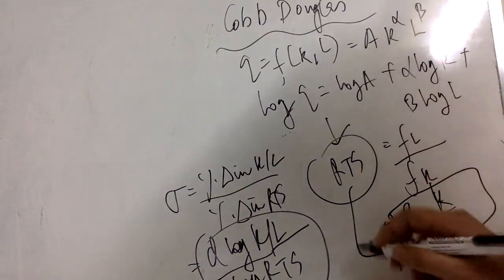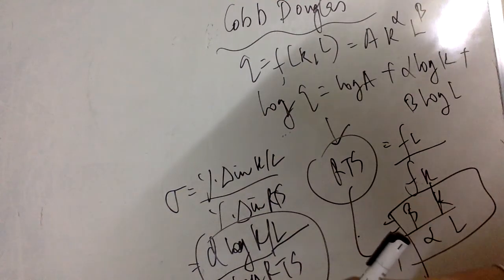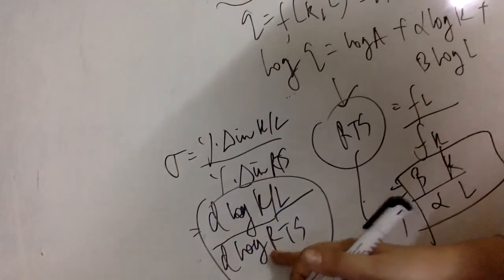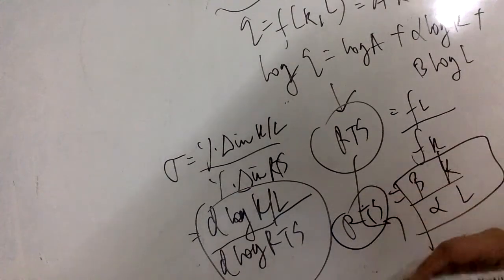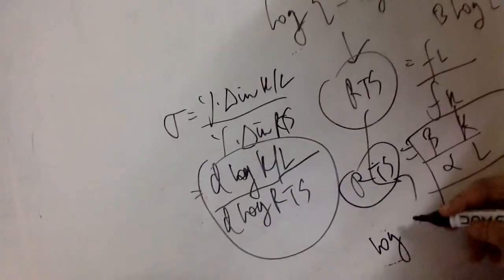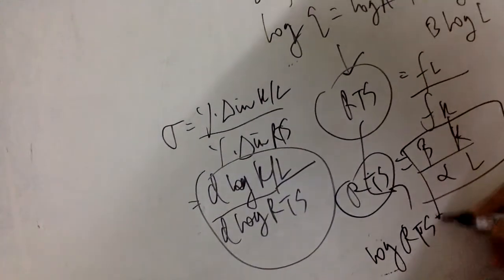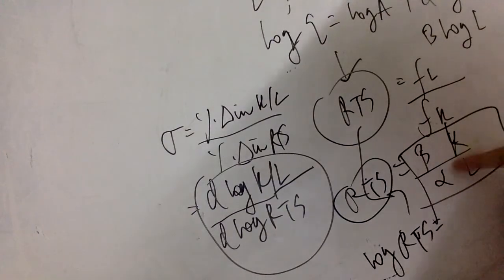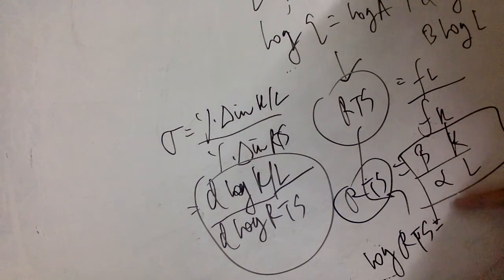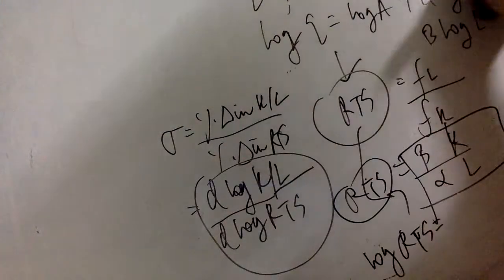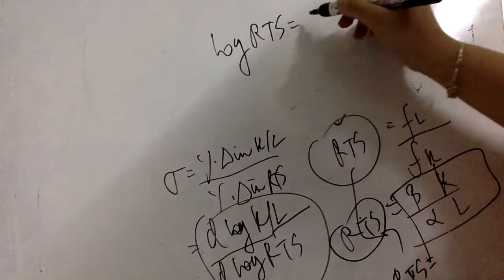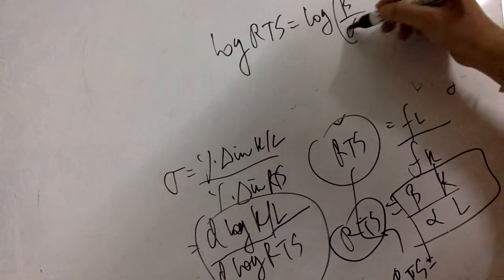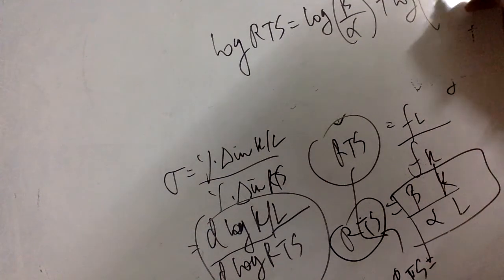Now if I want the log of RTS in the denominator, I have RTS, and you take the log of it. Log RTS, what do we have? Just take the log of RTS. This value becomes log(beta by alpha) plus log(K by L). So I am replacing it here. This becomes log RTS equals log(beta by alpha) plus log(K by L).